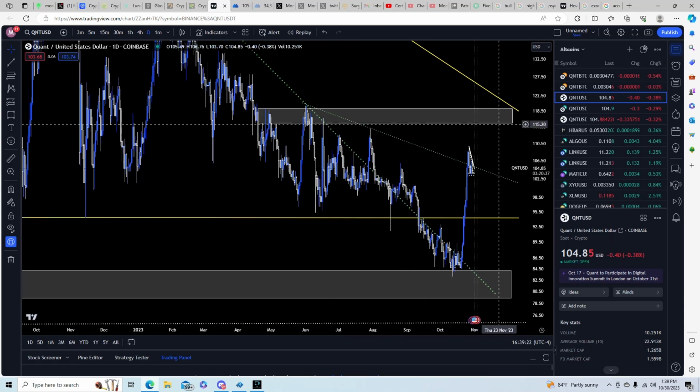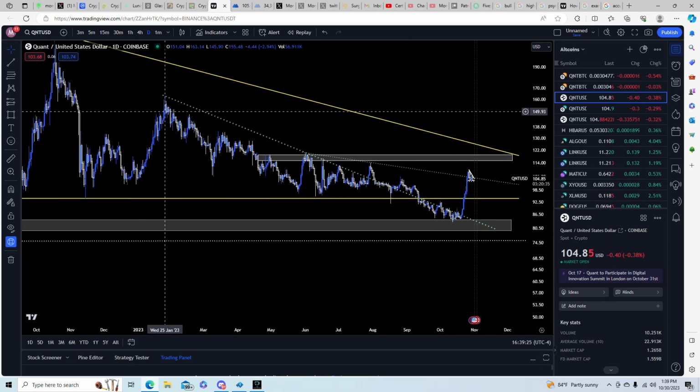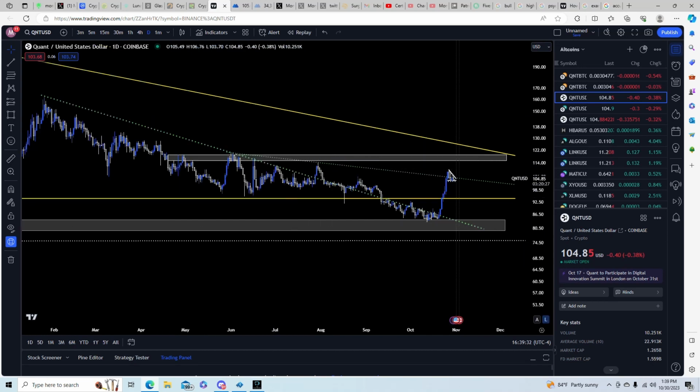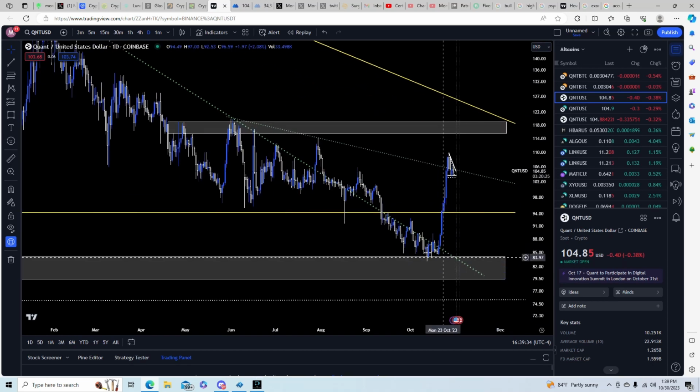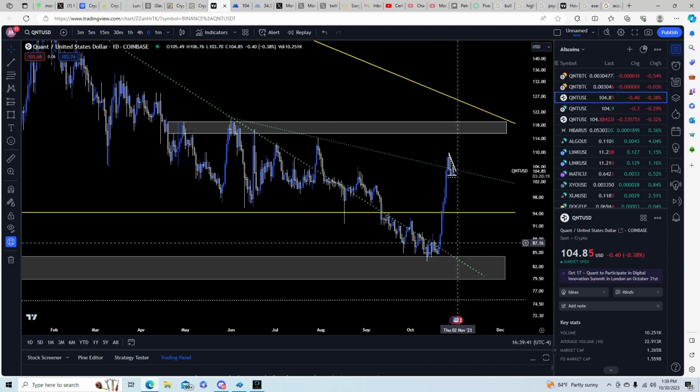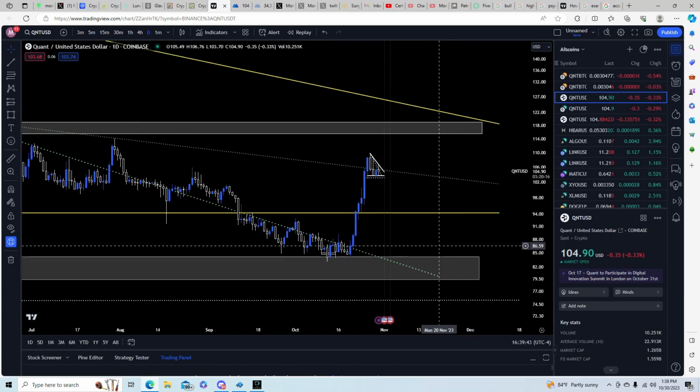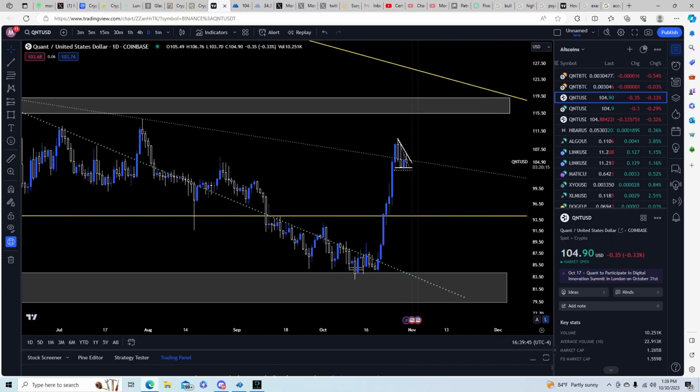We finally broke that downtrend. It was leaning in from, probably October, so 10, 11 months now. Going on 10 months we've been in this downtrend, and we finally broke out of it. Unfortunately, it looks like we had to come and meet at the intersection of the low 80s and our downtrend, and that spiked our move up, as well as a big congratulations to Bitcoin bringing us out of the mud.